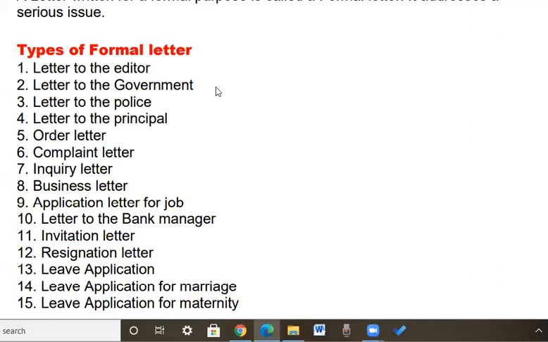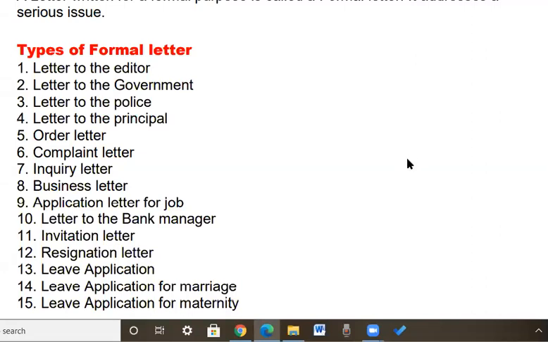Which are letter to the editor, letter to the government, letter to the police, letter to the principal, order letter, complaint letter, inquiry letter, business letter, application letter for job, letter to the bank manager, invitation letter, resignation letter, leave application for marriage, leave application for maternity. These are the different types of formal letter.